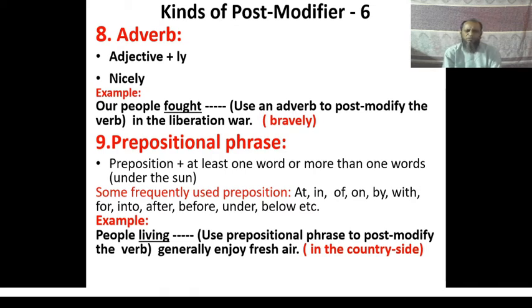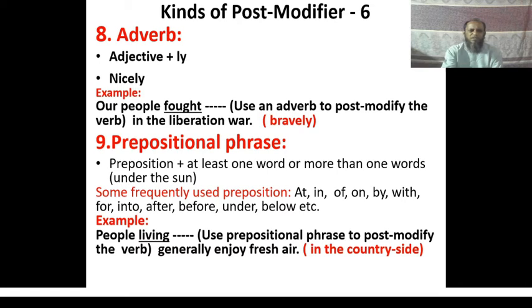People living, use prepositional phrase to post modify the verb. The target word here is the verb living, and we have to use a prepositional phrase to post modify this very verb living. Generally enjoys fresh air. So according to the meaning of the sentence, the prepositional phrase in the countryside has been used here to complete the answer of this sentence. So the complete answer is people living in the countryside generally enjoy fresh air.